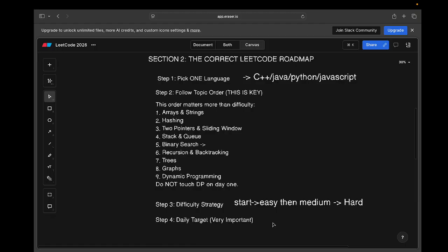Aim for one to two problems a day. Deeply understand the problem and write the solution yourself, because it actually helps you when you are starting with the basics, right? Initially, if you are solving one to two problems daily and writing the solution on your own, understanding the core concept, that will actually help you to solve such difficult problems.